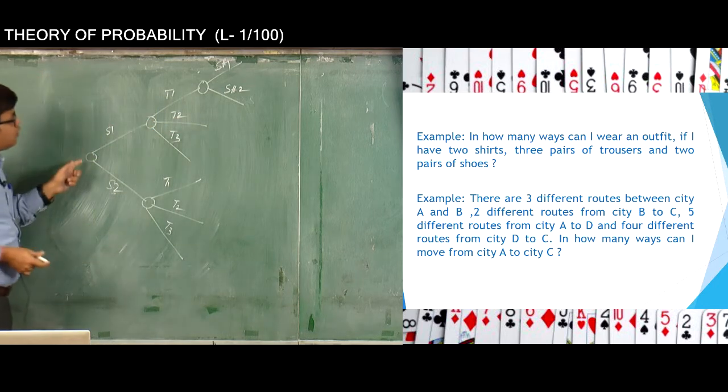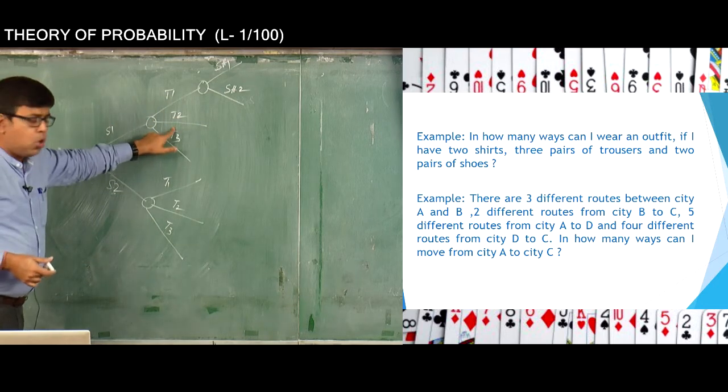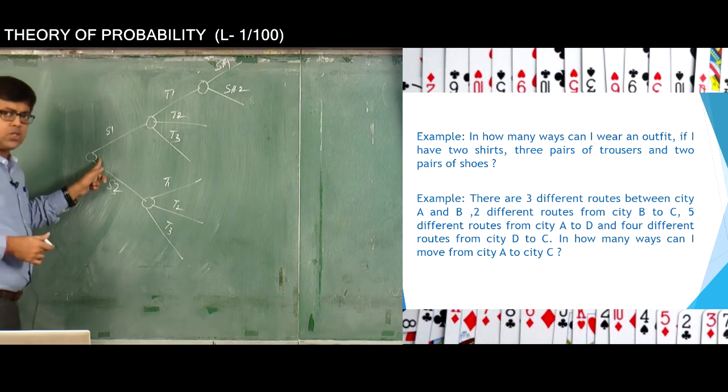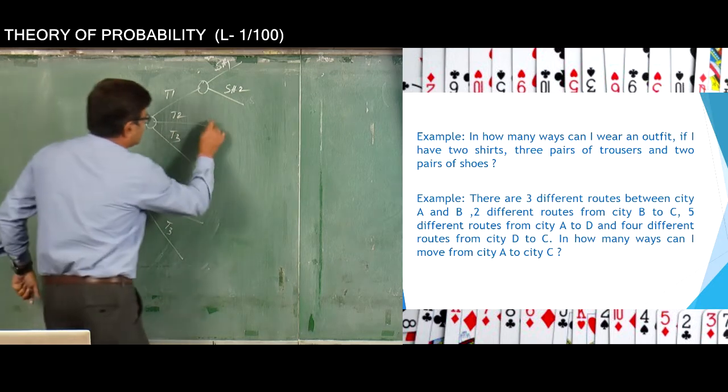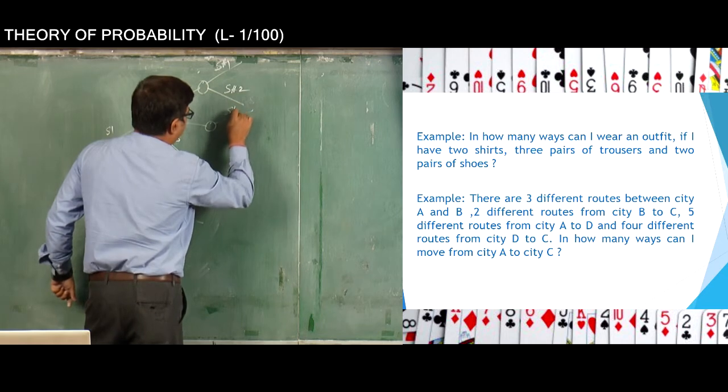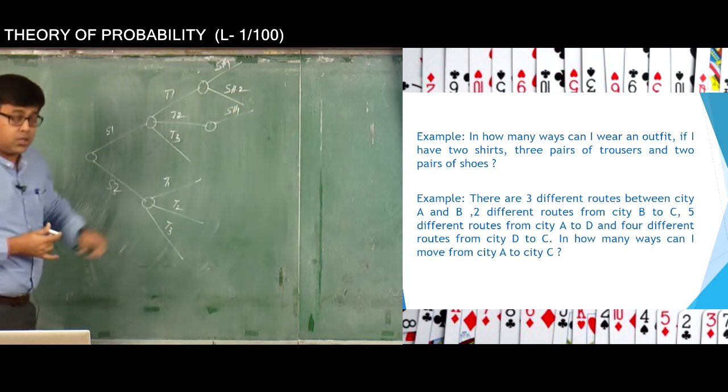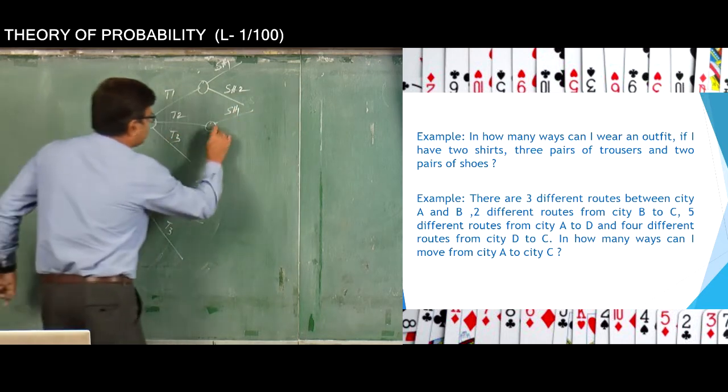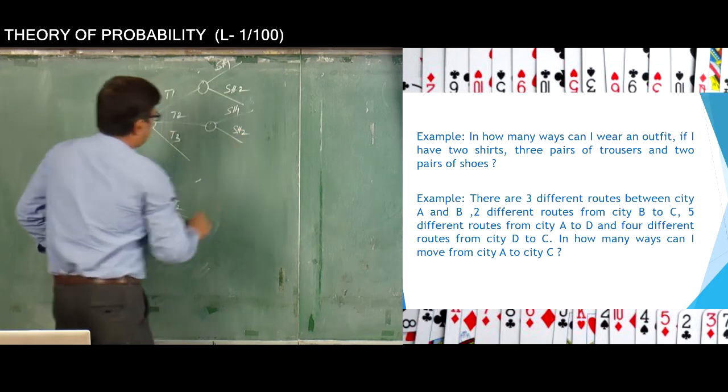Now if you want to wear the trouser T2 with the shirt S1, which is another option, in that case also you have 2 more options of wearing shoe SH1 as well as SH2.